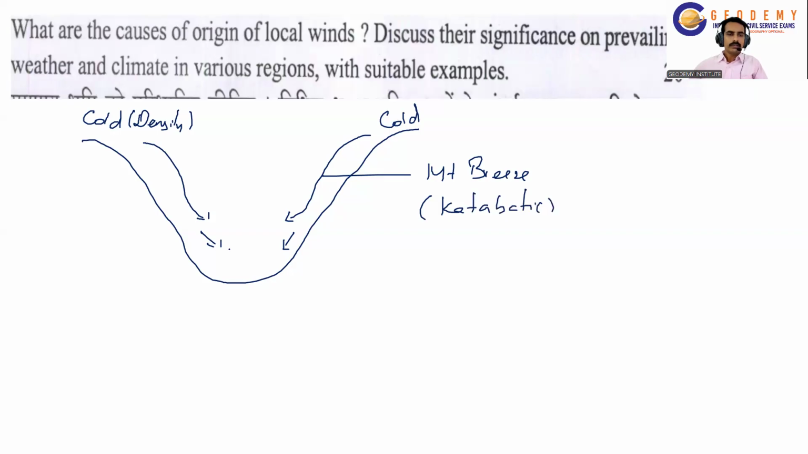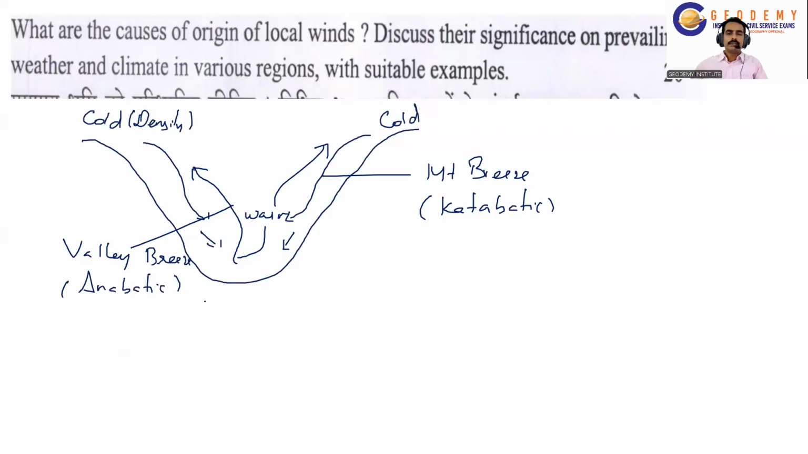Similarly, in the daytime, the temperature of the valley increases and the warm wind moves towards the mountain top here, and it is called the valley breeze, also called the anabatic wind. So the alternate katabatic and anabatic winds will keep the weather normal. It will not let the weather conditions become extreme.